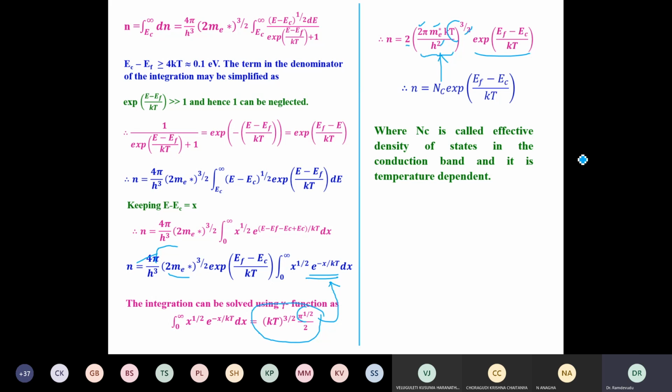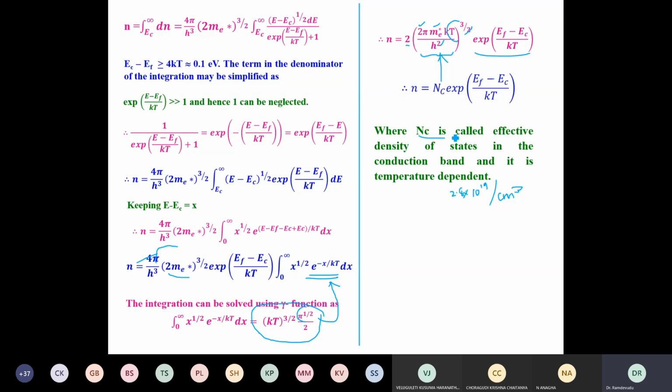Nc is called the effective density of states, and it also involves the effective mass of electrons. This effective density of states is useful in evaluating various parameters. In silicon, it may be around 2.8 into 10 to the power 19 per centimeter cube. That many effective states will be there per centimeter cube.